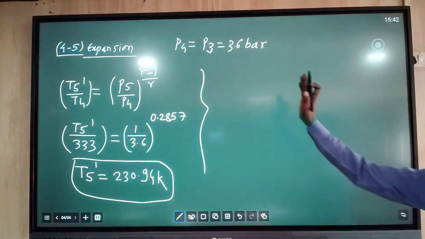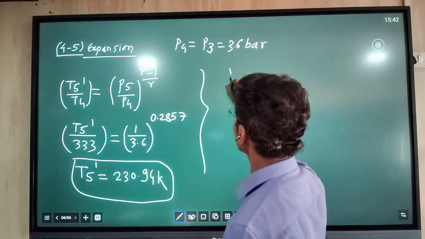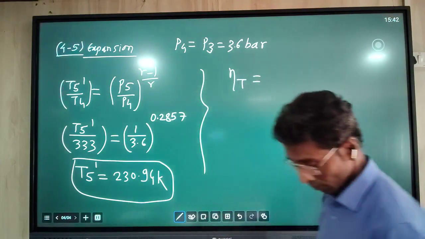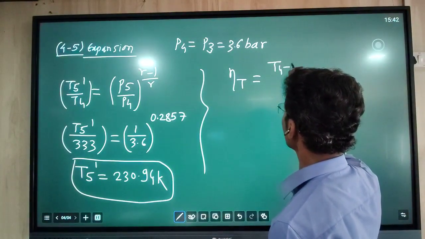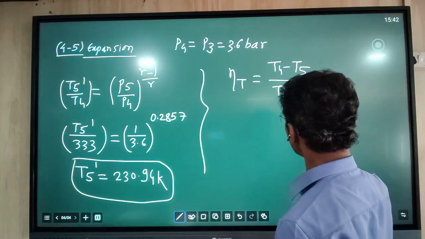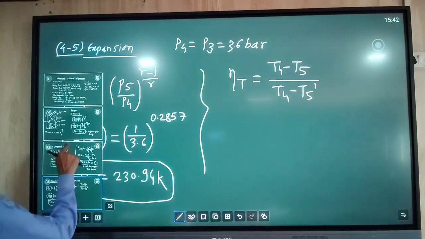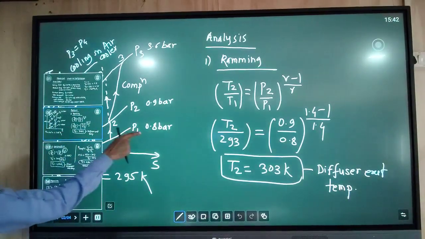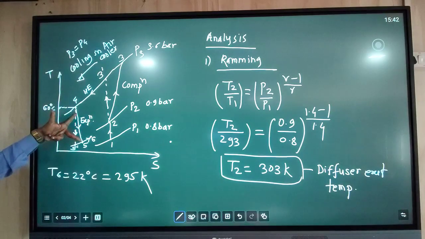This is half the calculation of the 4-5 process. Now the remaining half, we do using the formula of the turbine. The turbine formula that we have seen in theory is the actual temperature drop, T4 minus T5, divided by the ideal temperature drop. You can see here the ideal temperature drop is T4 minus T5 dash, and the actual temperature drop is T4 minus T5.